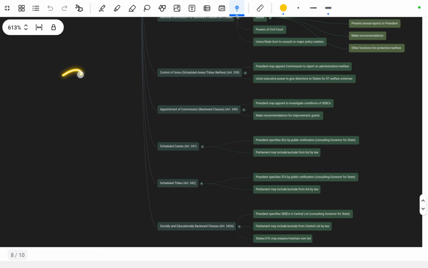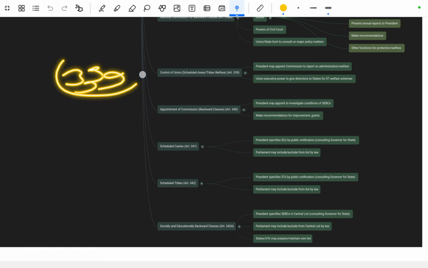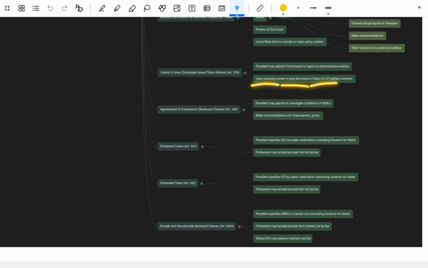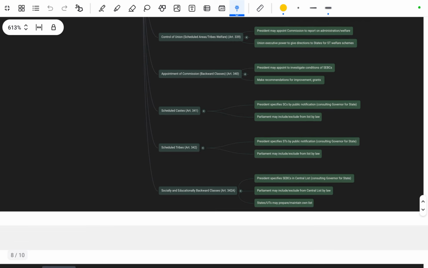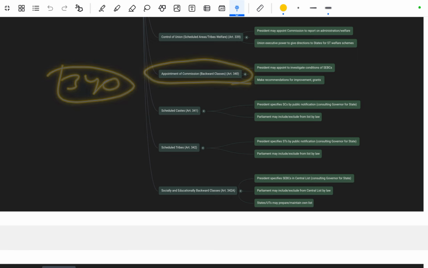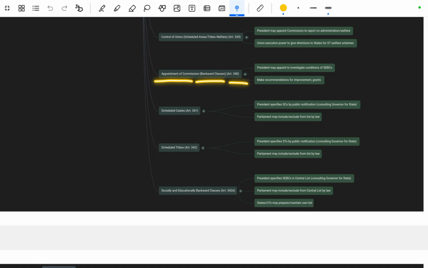Okay, next is Article 339, that is about the control of the Union over scheduled areas and tribal welfare. Okay, so it is about the President may appoint a commission to report on administration and welfare, and the Union executive power to give directions to states for ST welfare schemes. Okay, so next is Article 340, that is appointment of a commission for backward classes, as under Article 339.